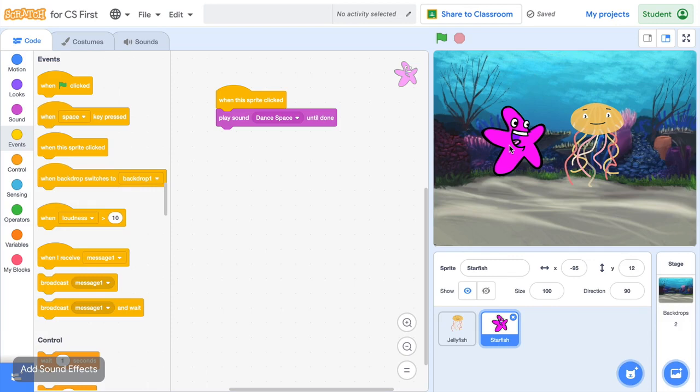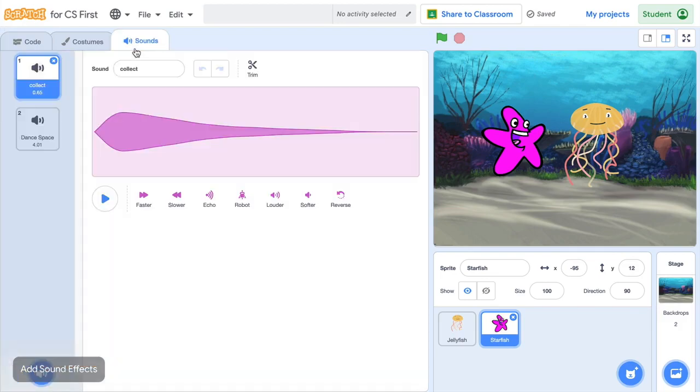Cool! Maybe your project needs more than one sound. Add different music to customize your project.